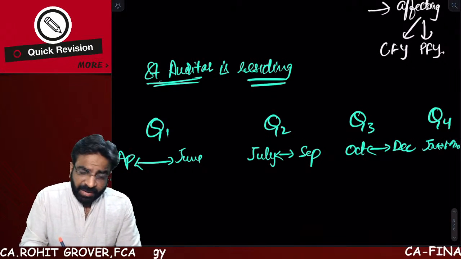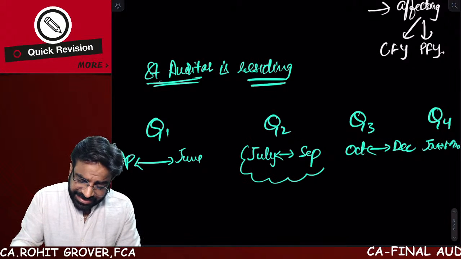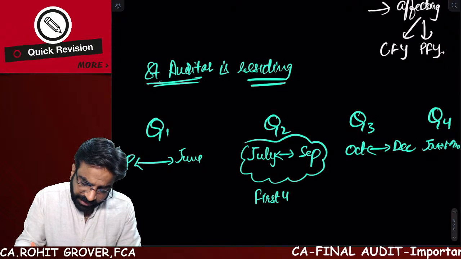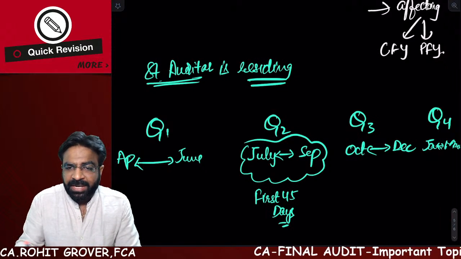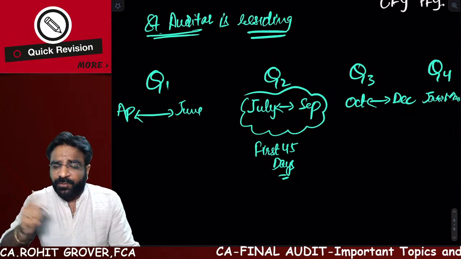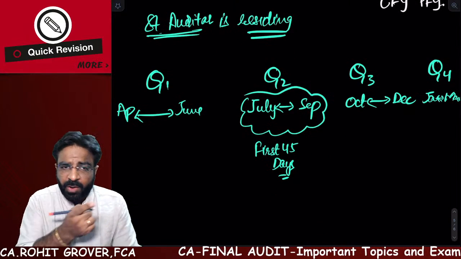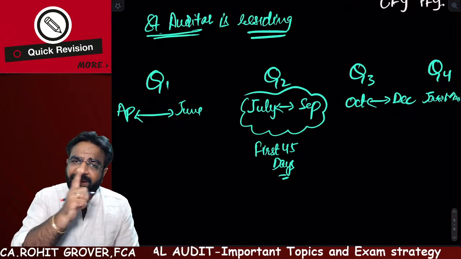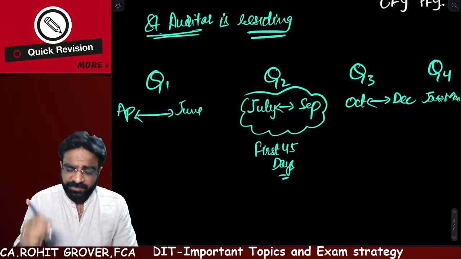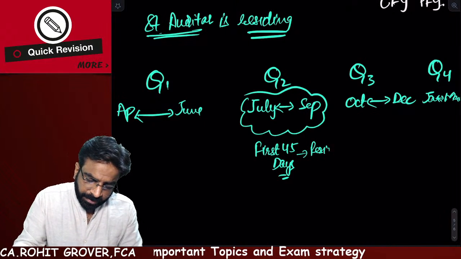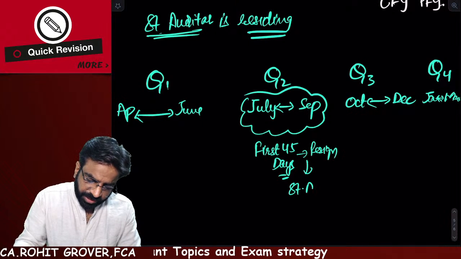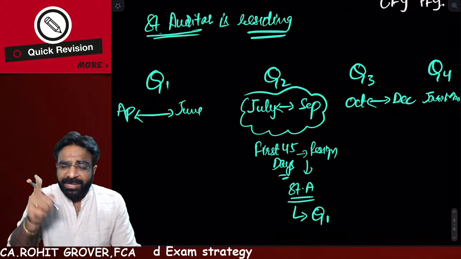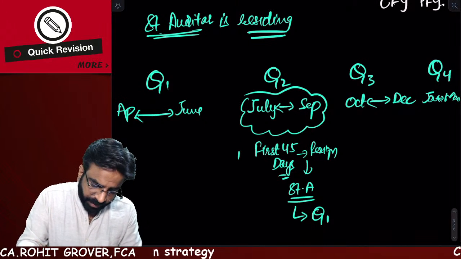Now listen, if you are resigning in the second quarter, in the first 45 days from the starting of the quarter or from the end of the previous quarter, then what is the responsibility of the statutory auditor? Statutory auditor is only responsible for doing the audit or limited review of quarter 1. That is provision number 1.